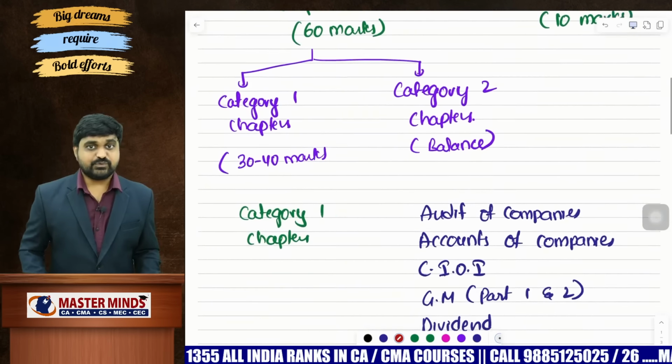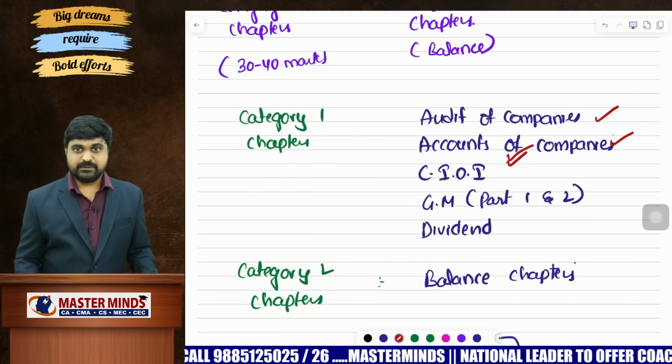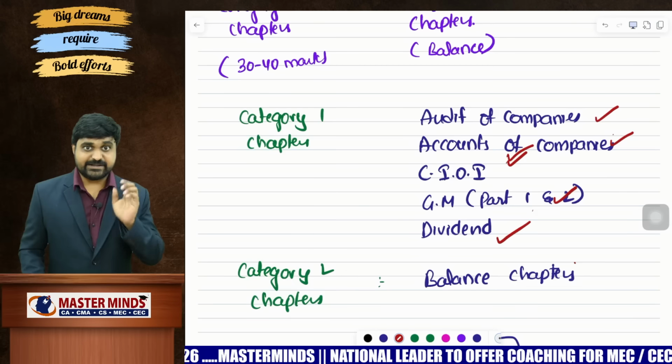Now in the Companies Act, so many chapters are there, so we need to categorize the chapters. First, category 1 chapters, and next, category 2 chapters. Which chapters got covered in category 1? Audit of company, accounts of company, companies incorporated outside India, and general meetings part 1 and part 2 and dividend. These are the chapters that got covered under category 1.